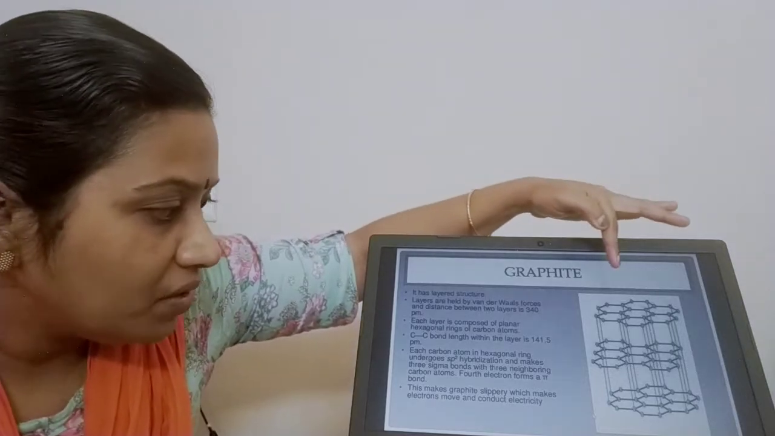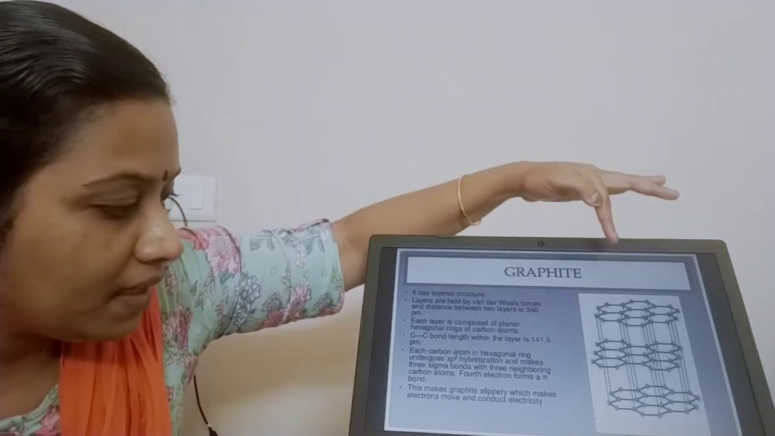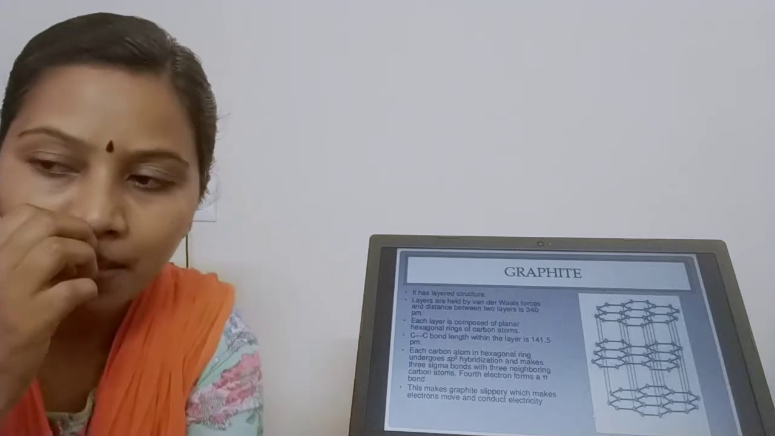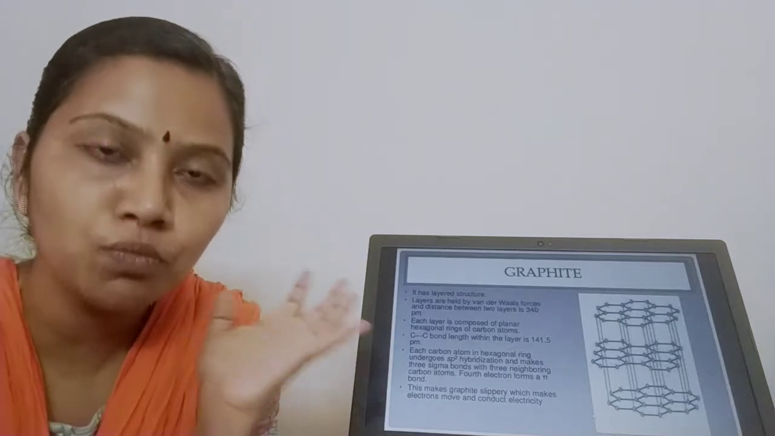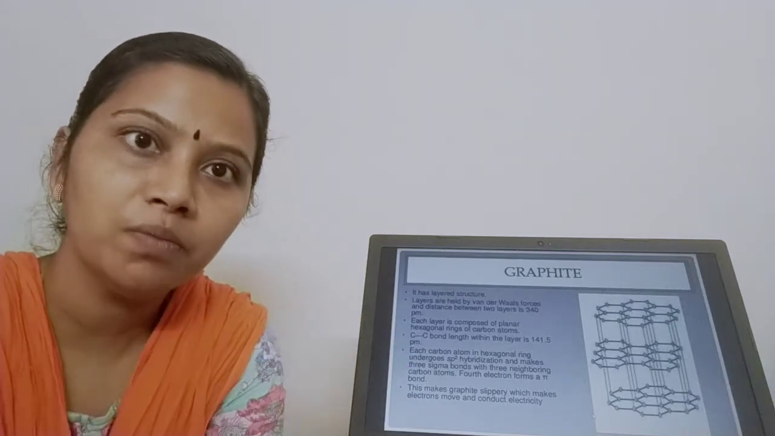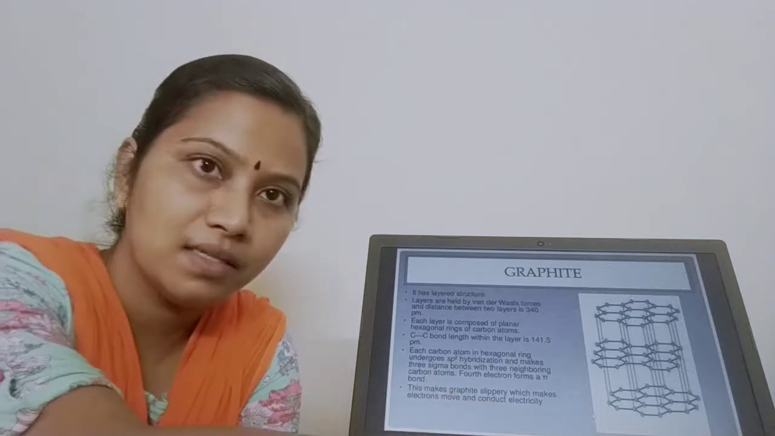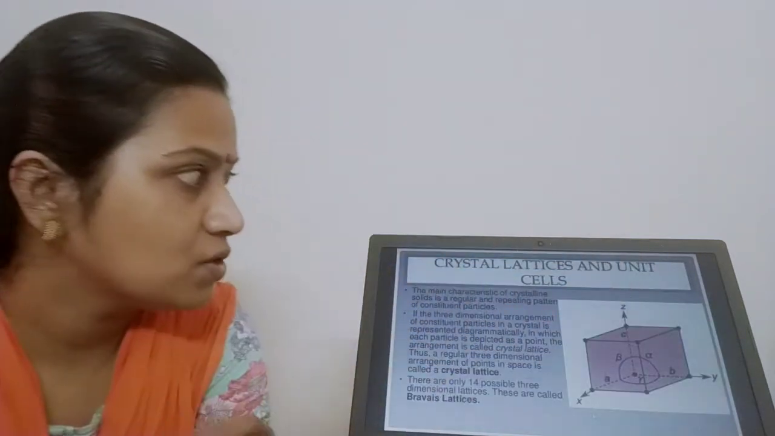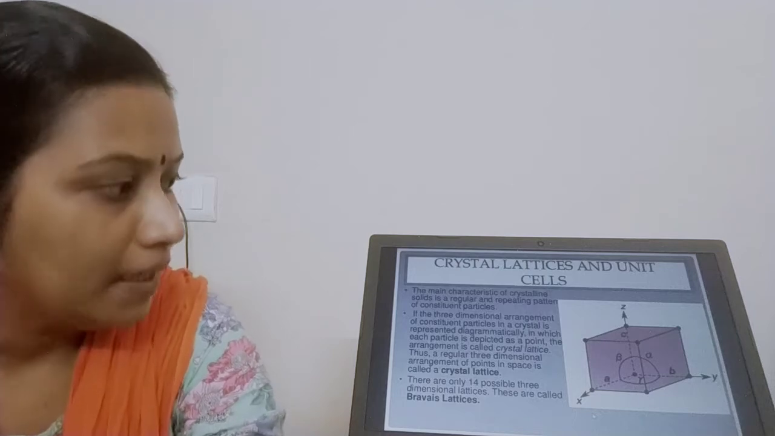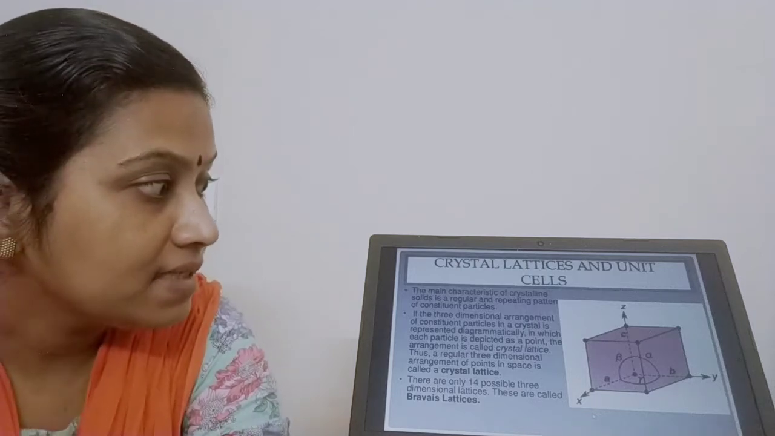Because of this reason, your graphite is slippery, and the electrons are free to move around. When they are free to move around, they start conducting electricity. That's how they become conductors of electricity. Yeah. Now, crystal lattice and unit cells.